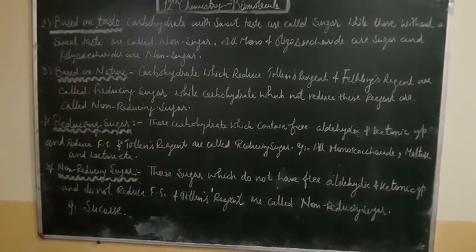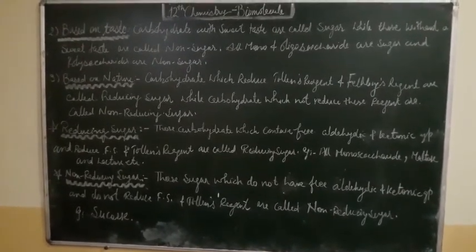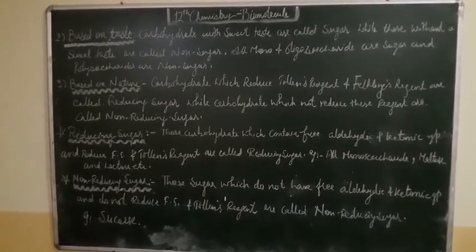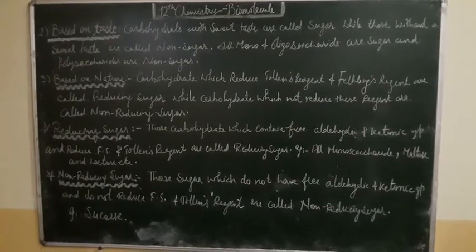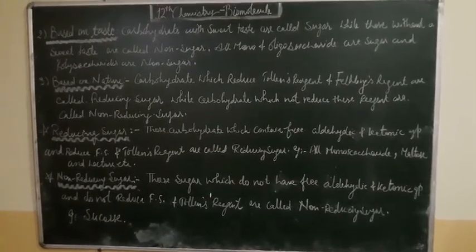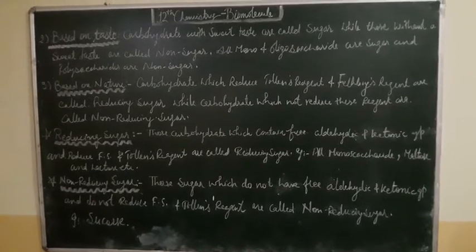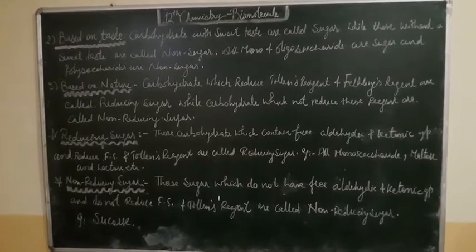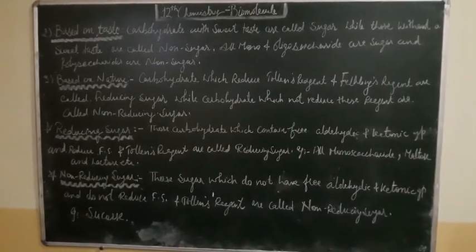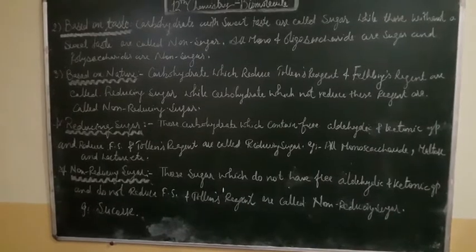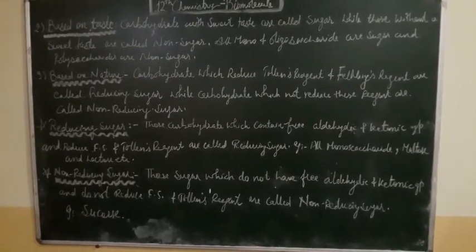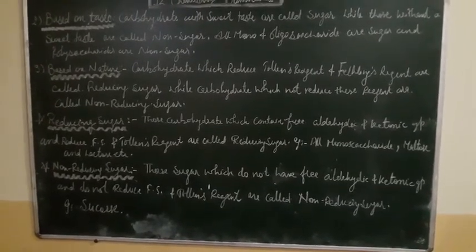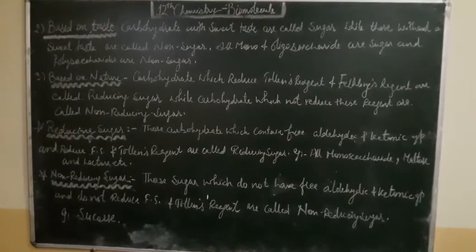So here arise the terms reducing and non-reducing sugar. The first is reducing sugar: those carbohydrates which contain a free aldehyde or ketone group and reduce Fehling's solution and Tollens' reagent are called reducing sugars. Examples: all the monosaccharides, maltose and lactose, etc. These are the examples of reducing sugars.